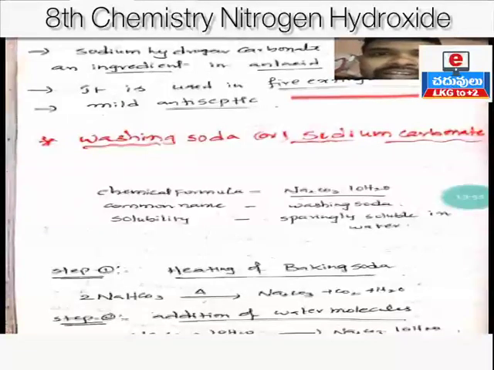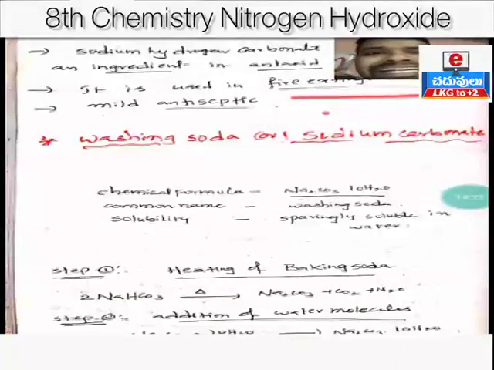When the nozzle is opened, carbon dioxide gas comes out, and when it is forced out of the cylinder, it puts off the fire. Okay, clear?